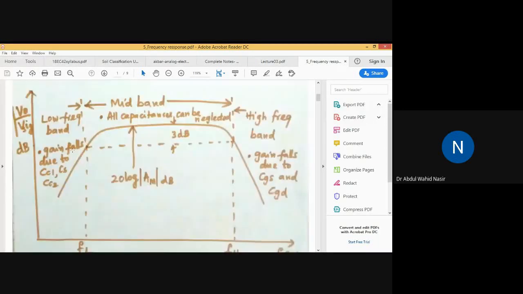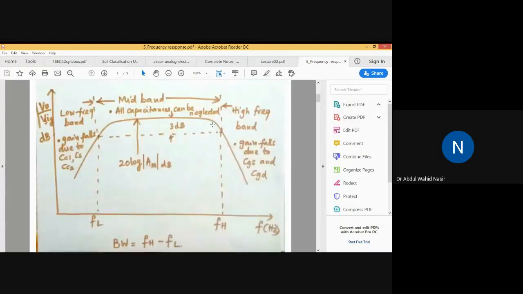This diagram represents the frequency response of a CS amplifier. You can see that for the frequency range between FL and FH, the CS amplifier gain is almost constant.